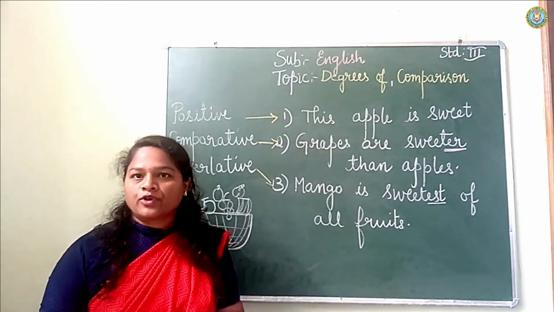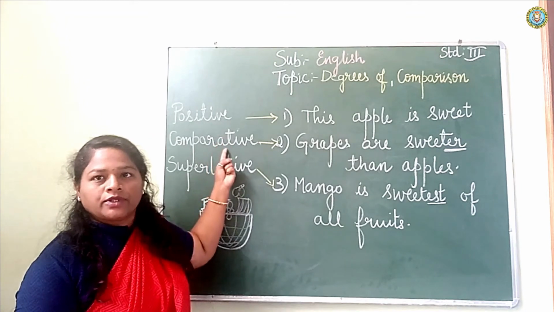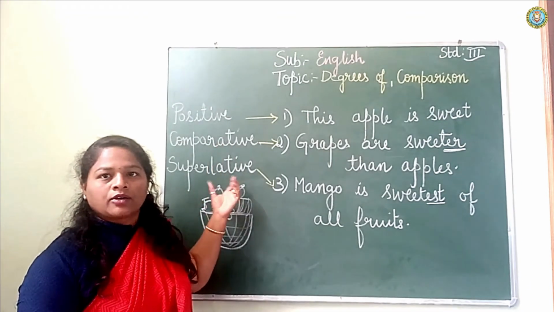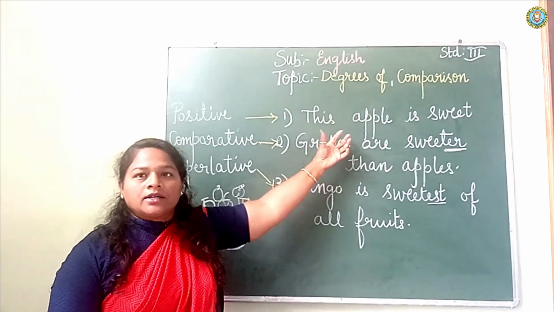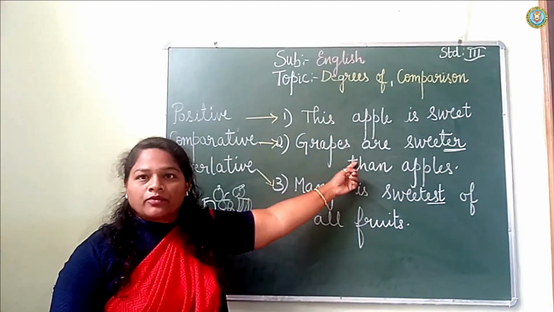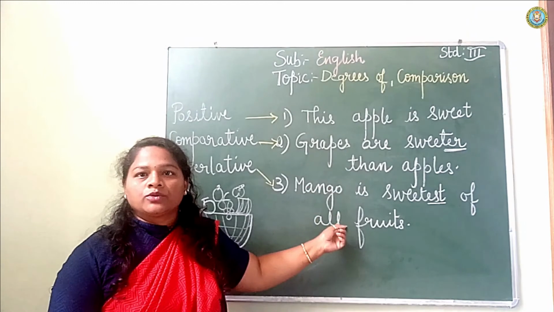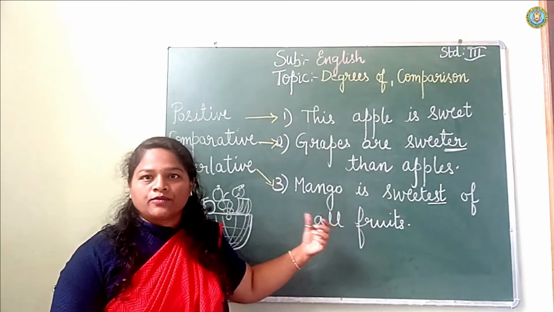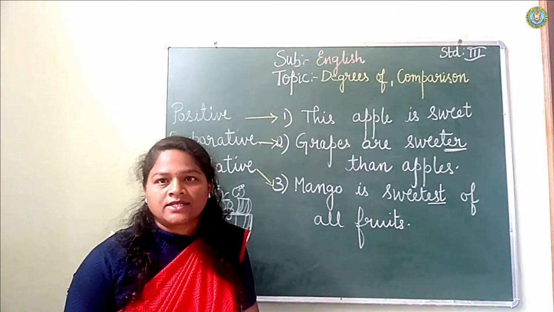There are three types of degrees: positive degree, comparative degree and superlative degree. Got it? Here we are not going to compare anything, only a thing, whatever it is, we are telling directly. Here we are comparing two things by adding -er, and here more than two things by adding -est. It forms a superlative degree. Hope you understood this lesson, children.